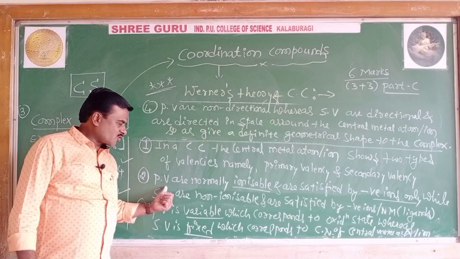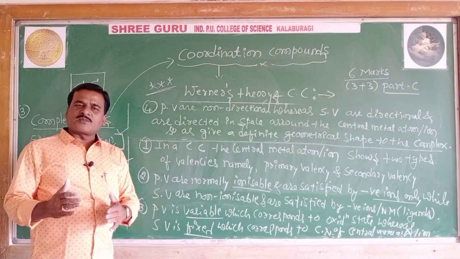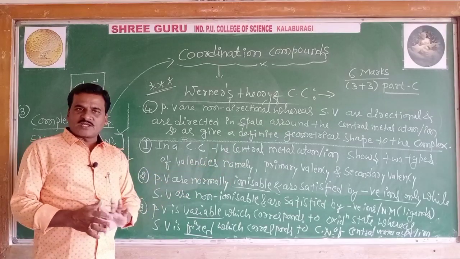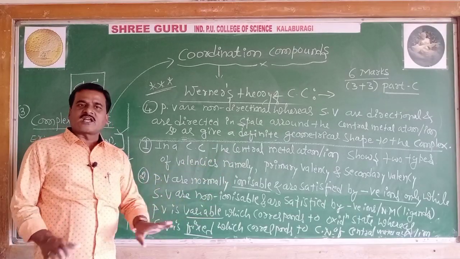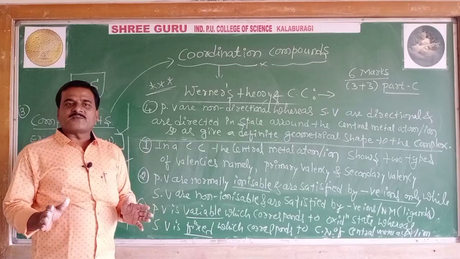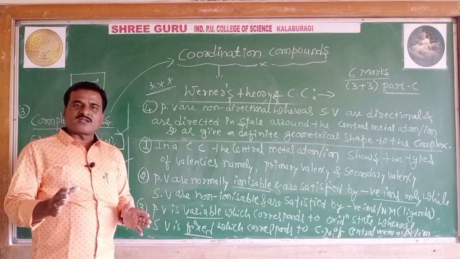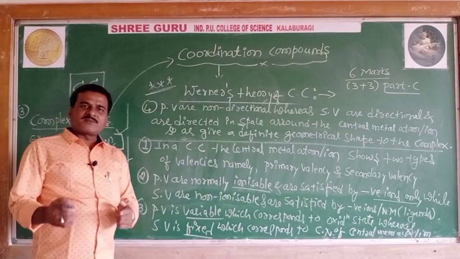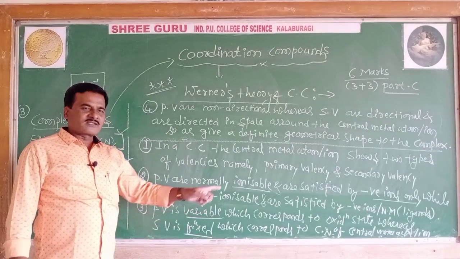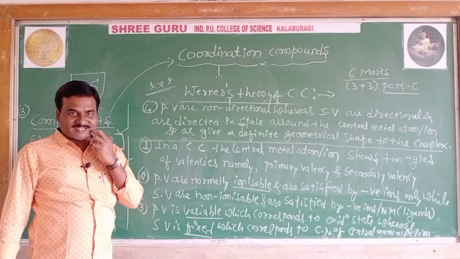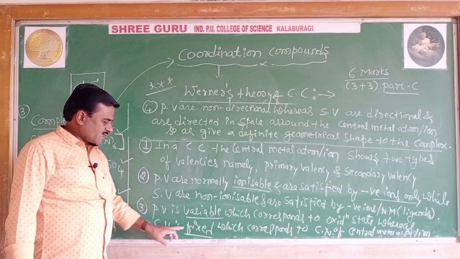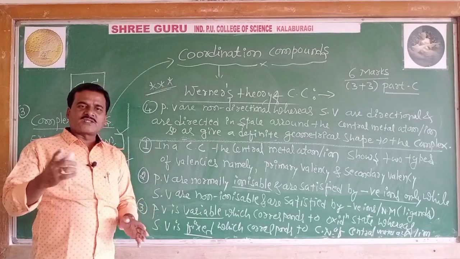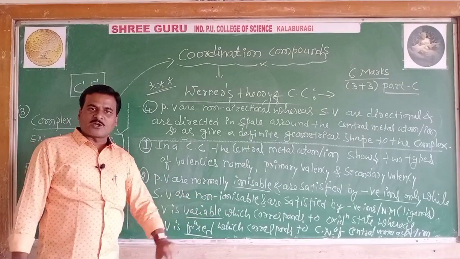Postulate number 2, primary valencies are normally ionizable and are satisfied by negative ions only, while the secondary valencies are non-ionizable and are satisfied by negative ions or neutral molecules, which are called ligands. Postulate number 3, primary valency is variable and corresponds to the oxidation state of the central metal atom or ion, while the secondary valency is fixed, which corresponds to the coordination number of the complex.